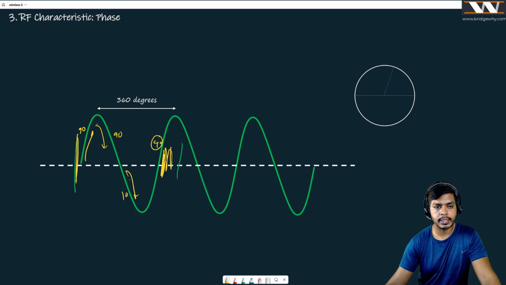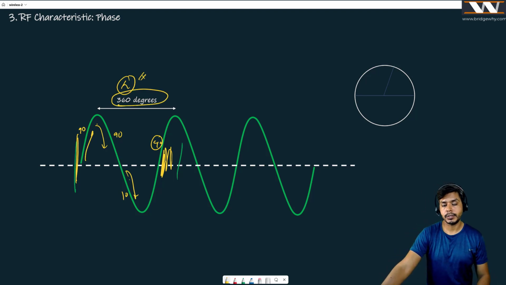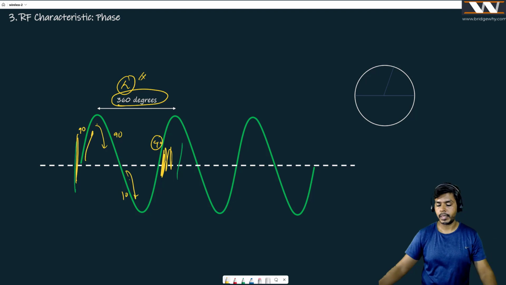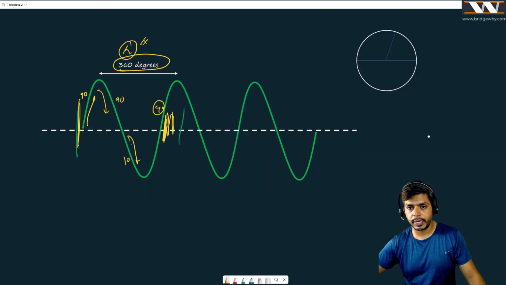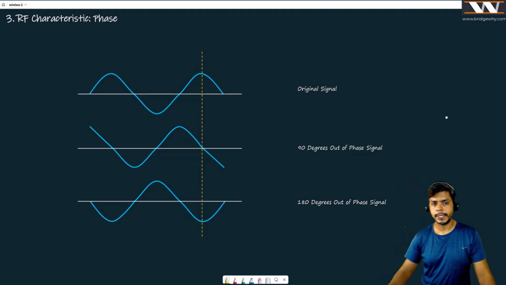That is why I can say the length can also be measured in 360 degrees, as simple as that. But you must be thinking, Mr. Vishnu, then what is the meaning of this phase? The phase can be understood only if you compare two different signals of the same frequency. I'm repeating, the frequency should be the same. And the next board is going to explain exactly that: what is the meaning of the phase.